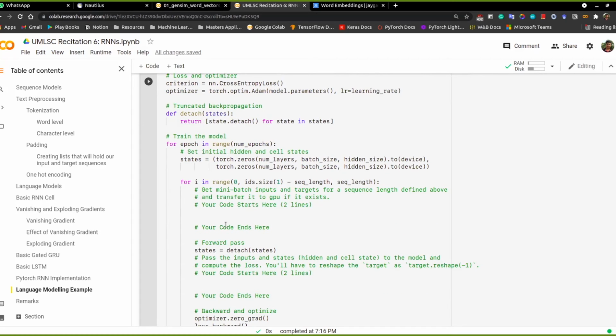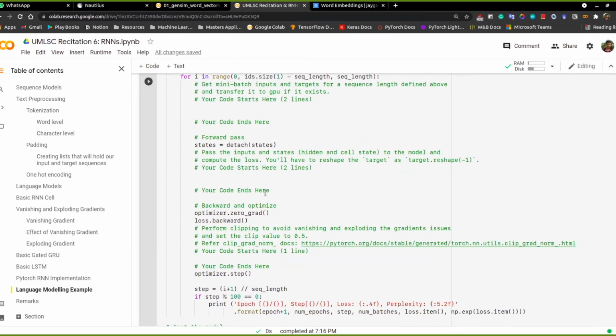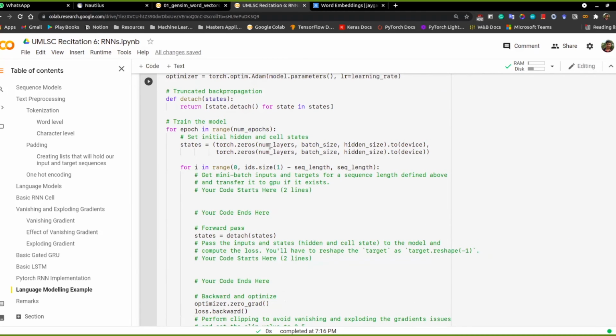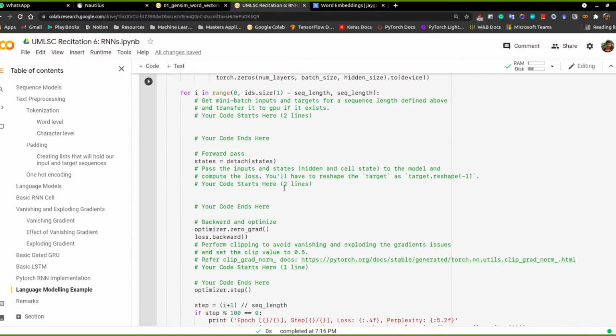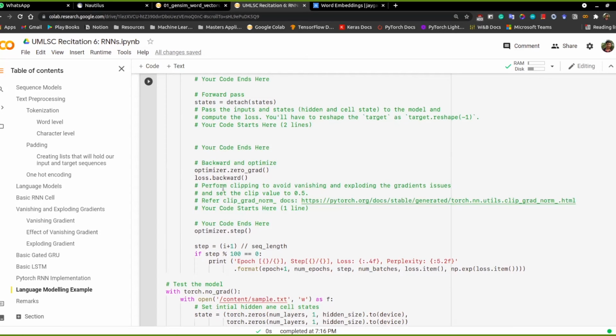So you define the model, first you put the tensors that you have on GPUs, depending on whether a GPU is available. Then you pass the data through the model, calculate the loss, which is the objective of how well you're doing, and based on that you propagate backward. After propagating backwards, we saw there is an issue of clipping and vanishing and exploding gradients too.